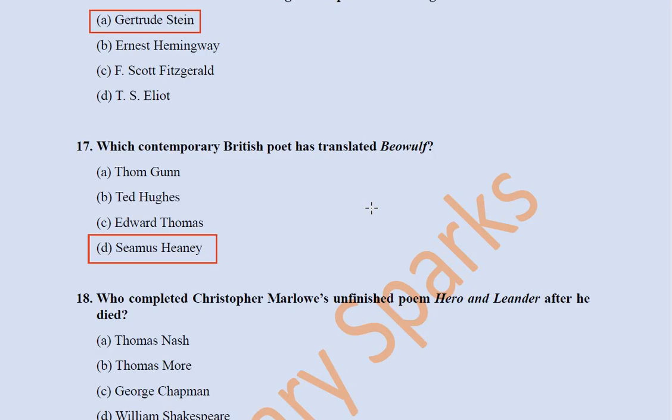That is, Beowulf is written in the Anglo-Saxon language dialect, Old English, and he translated it. Seamus Heaney, the famous postmodern poet who also got the Nobel Prize in Literature, translated Beowulf into modern English.